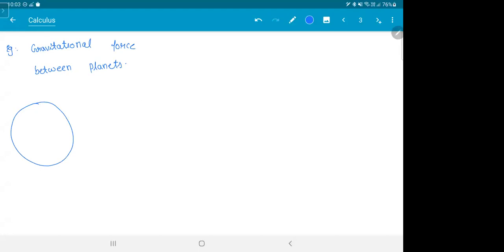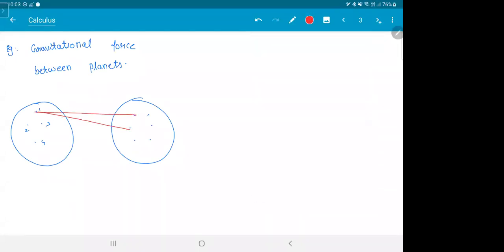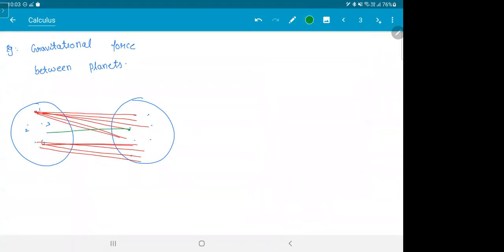So if you have two planets like this, and there are particles here, 1, 2, 3, 4, like there are particles here. Now what happens? This particle is interacted by every other particle in the other sphere. Similarly, this particle attracts every other particle in this sphere.